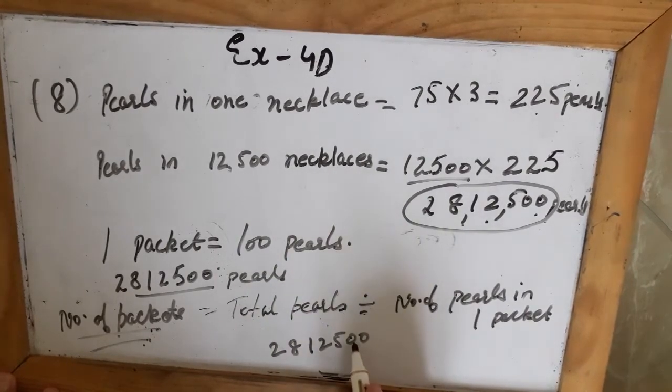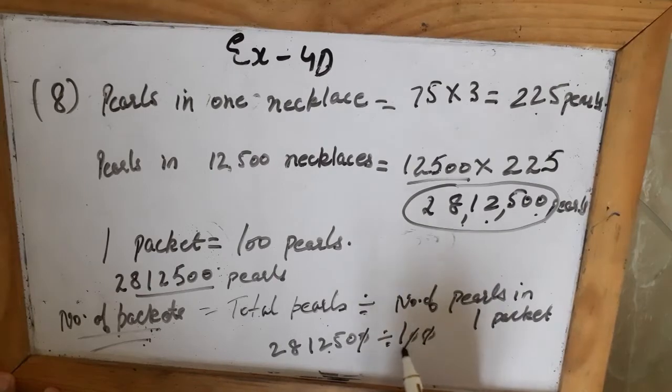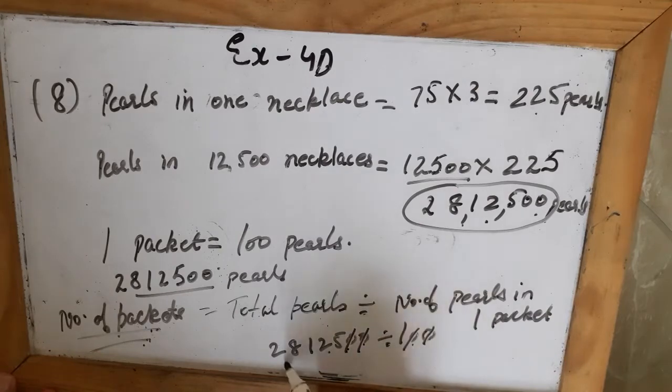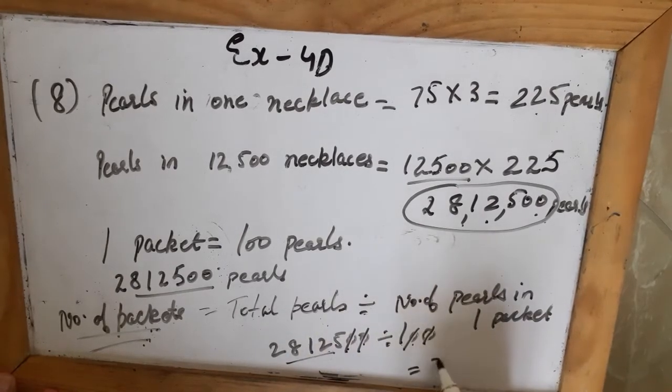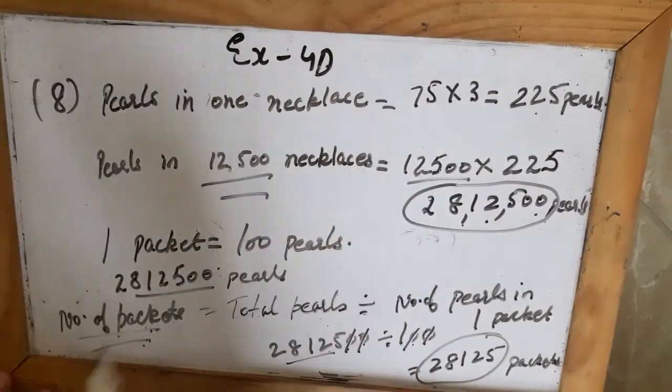So there are 28,12,500 pearls in total, and in one packet there are 100 pearls, so what I will do is divide. When you divide, the zeros at the end get cancelled. We have learned in 4th standard that this zero cancels with this zero in division. So what is left now? Divide this number and you will get 28125. So these many packets I will need for these many necklaces.